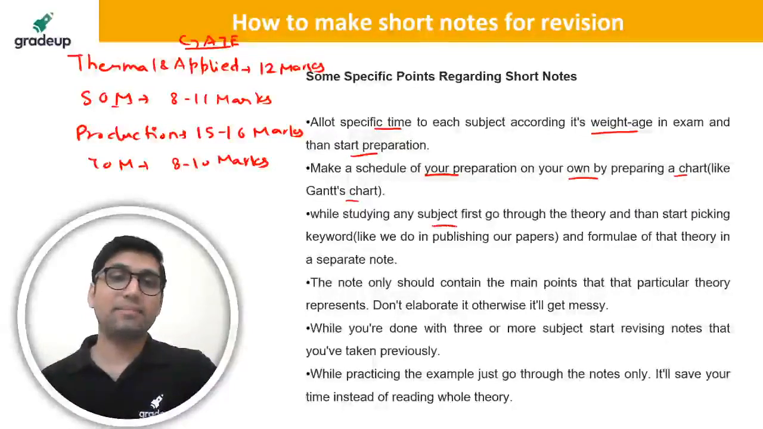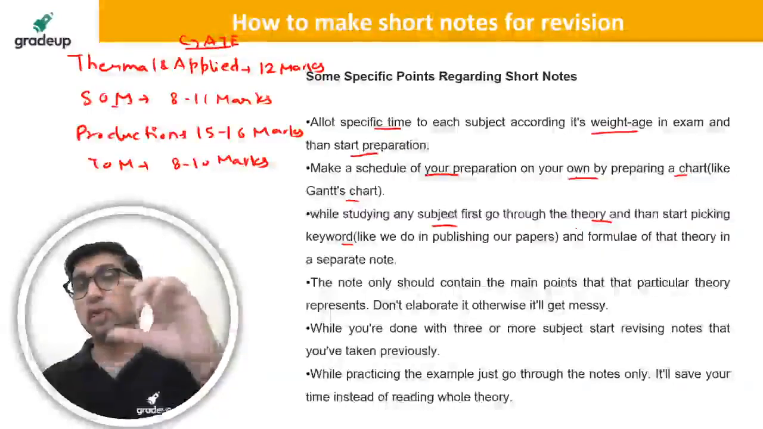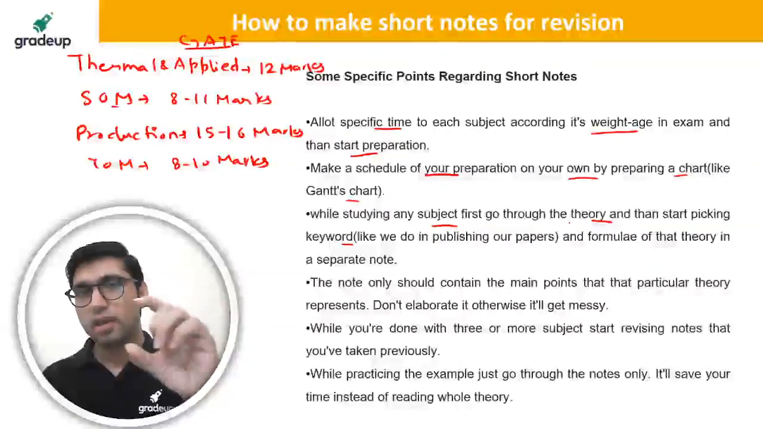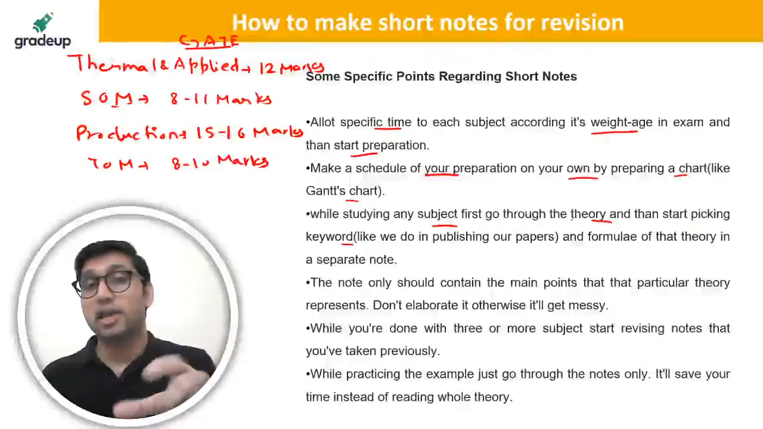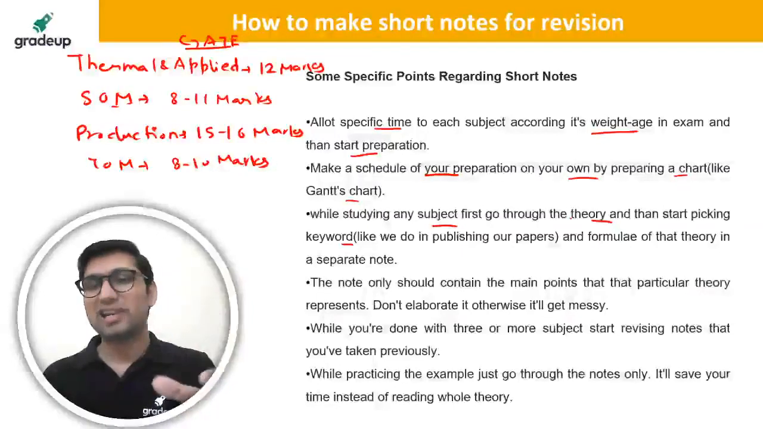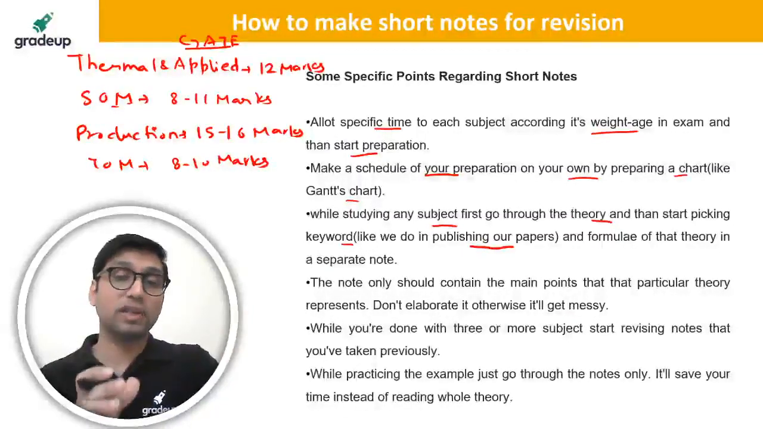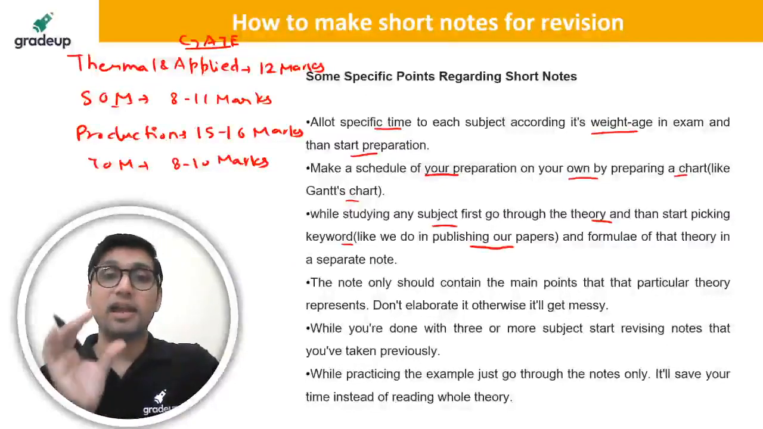While studying any subject, first go through the theory and then start picking keywords. When you study any subject, first you study the theory, and then from that theory you should make your keywords. What is a keyword? Keywords are important words which you think are important, and you should write them in your own words. Like we do in publishing our papers. In the papers also, when you publish, you must have seen any research paper.